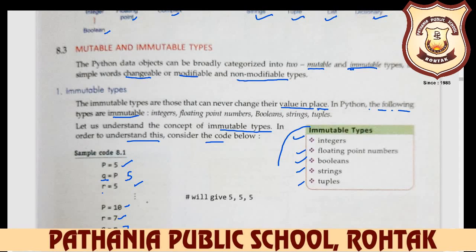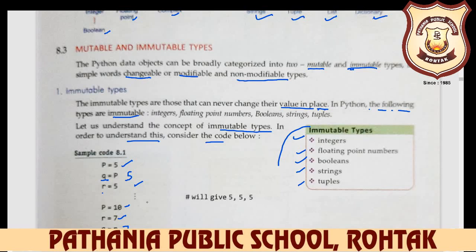So here a question arises: ma'am, you say integer, floating, boolean, string and tuple values are immutable, but you changed it here. You first wrote p is equal to 5, and then p is equal to 10, r is equal to 7, and q is equal to r.